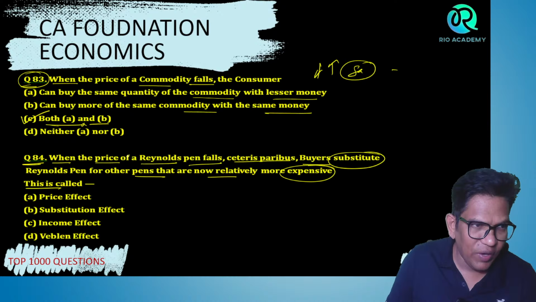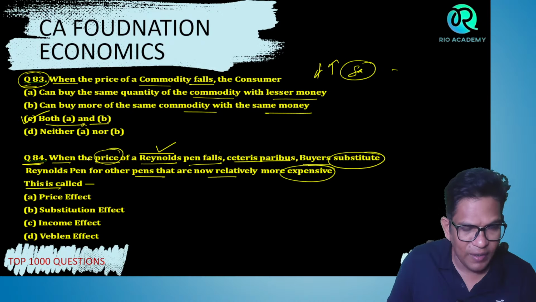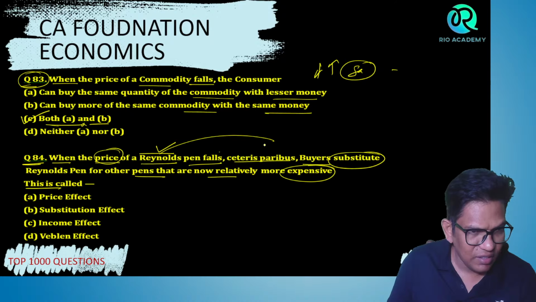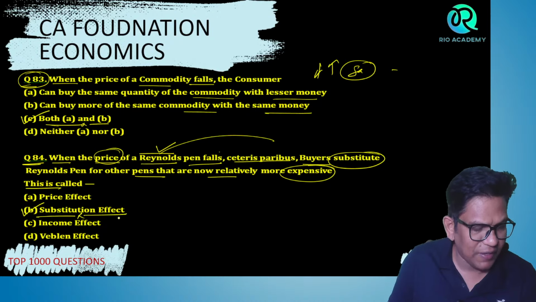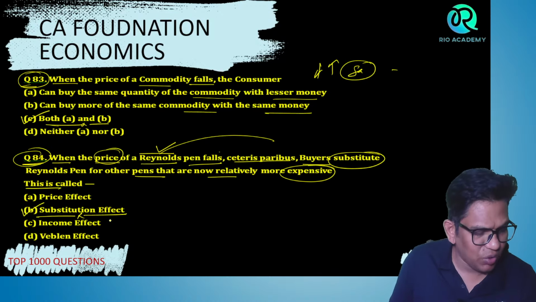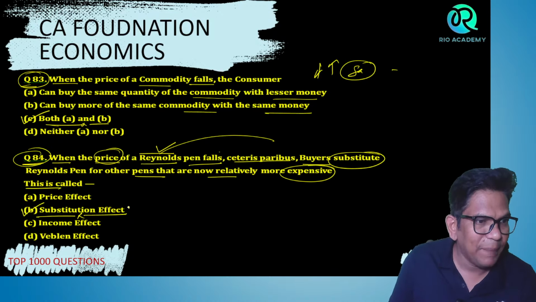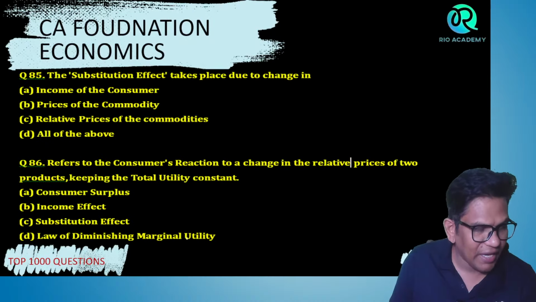Obviously, when you are buying the Renault because its price is low, the similar product may be anything here, correct? The buyer substitutes the Renault pen for other pens, so that is nothing but the substitution effect, right? So the right answer to 84 is B. Understood?